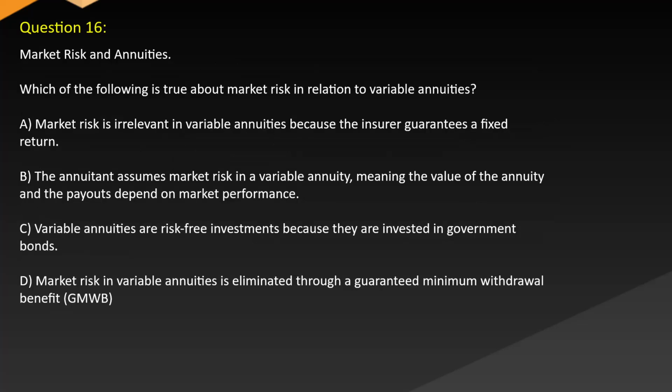Question 16. Market risk and annuities. Which of the following is true about market risk in relation to variable annuities? A. Market risk is irrelevant in variable annuities because the insurer guarantees a fixed return. B. The annuitant assumes market risk in a variable annuity, meaning the value of the annuity and the payouts depend on market performance. C. Variable annuities are risk-free investments because they are invested in government bonds. D. Market risk in variable annuities is eliminated through a guaranteed minimum withdrawal benefit.